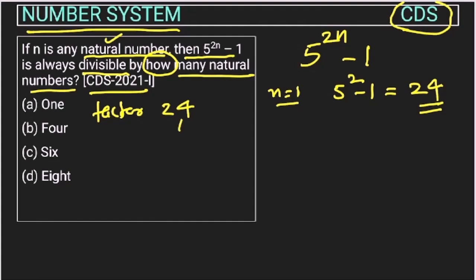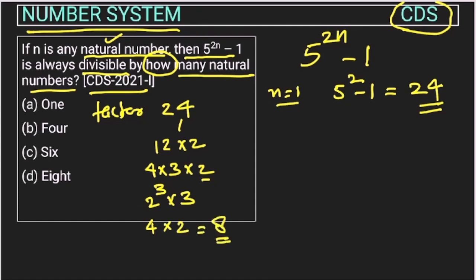So this will be 12 into 2. Right. This 12 can be 4 into 3 into 2. So this will be 2 square, and the 2 is here. So this will become 2 cube into 3. So the total number of factors will be 3 plus 1, 4, and here will be 2. So total factors will be 8. So this is divisible by a total of 8 factors, right?